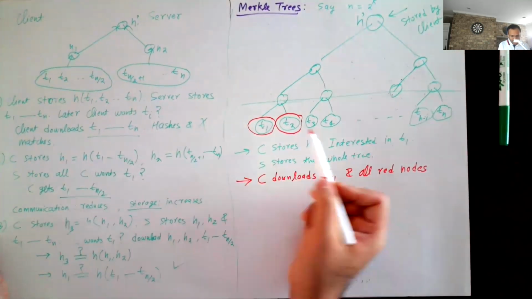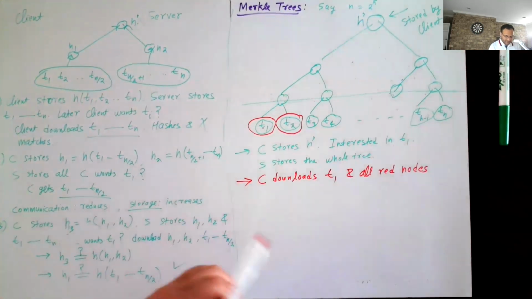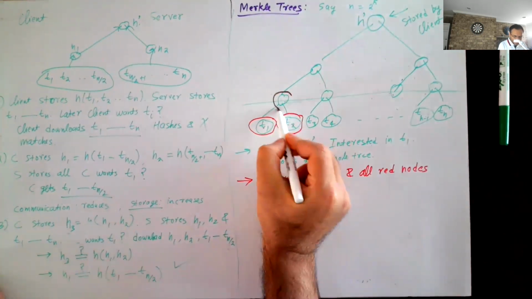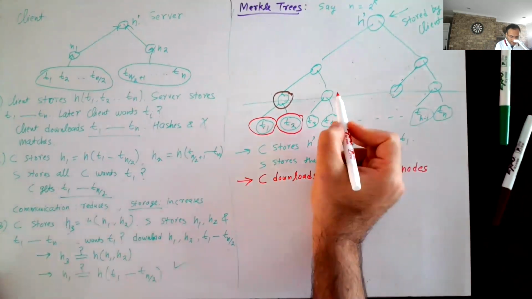Using these, C can already compute this value. So this value will be computed by C. C can download this node.